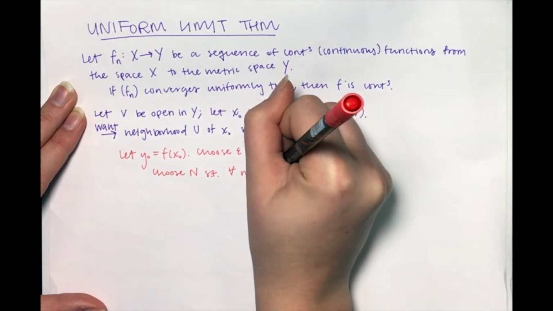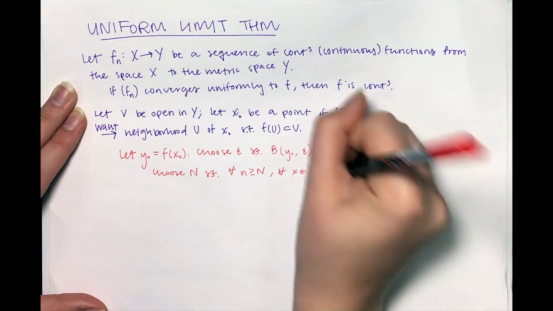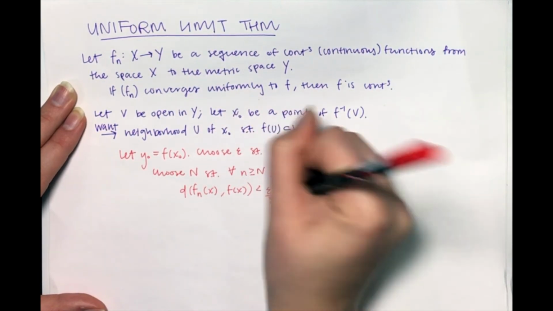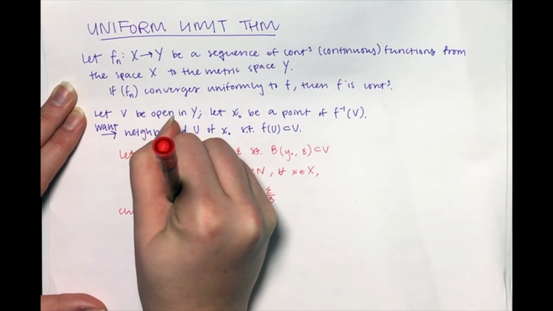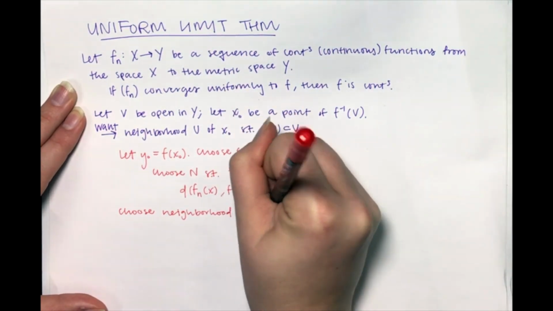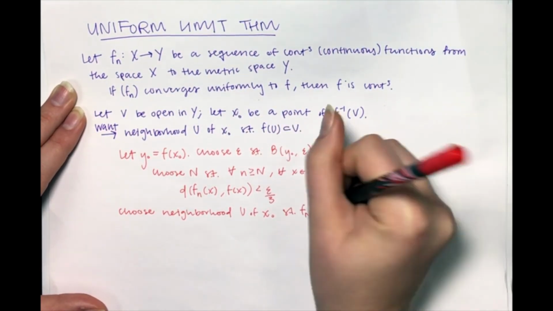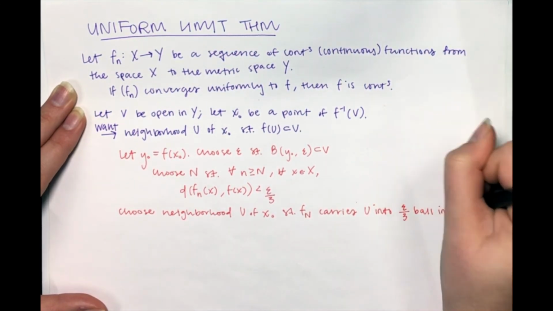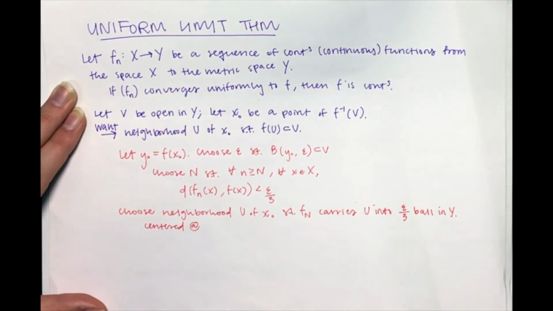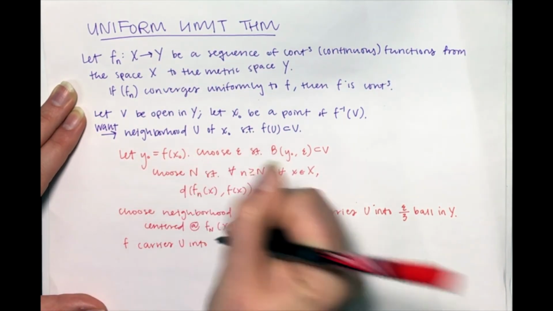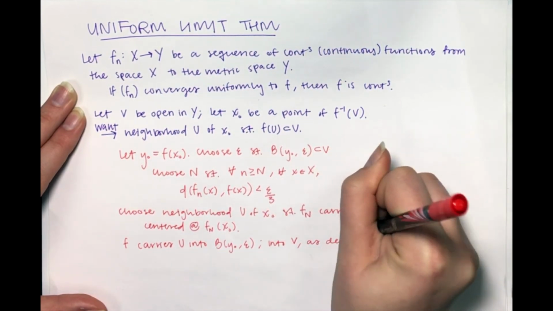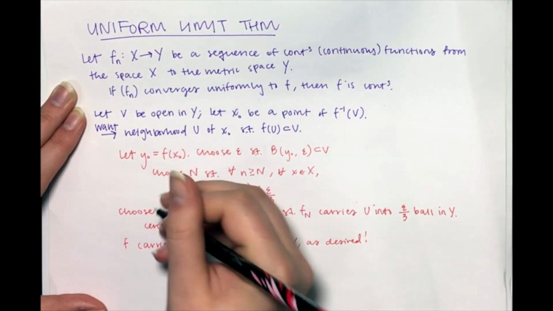Then, using uniform convergence, choose a natural number N so that for all little n greater than or equal to N and all x in X, the distance between f_n of x and f of x is less than epsilon over 3. Finally, using continuity of f_N, choose a neighborhood U of x naught such that f_N carries U into the epsilon over 3 ball in Y centered at f_N of x naught.